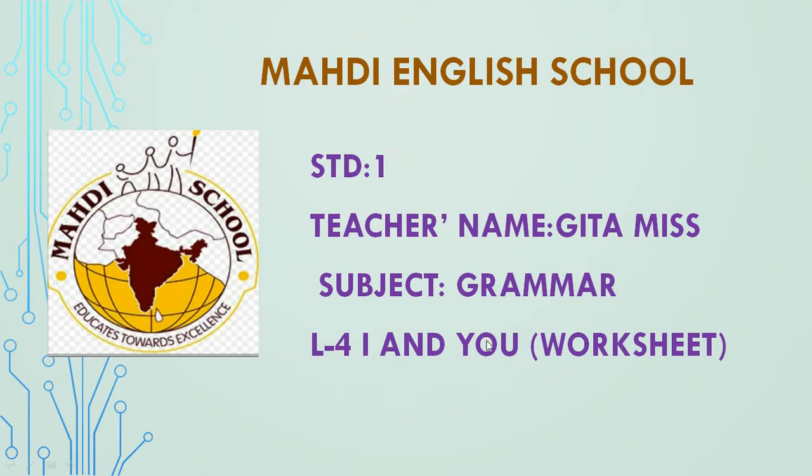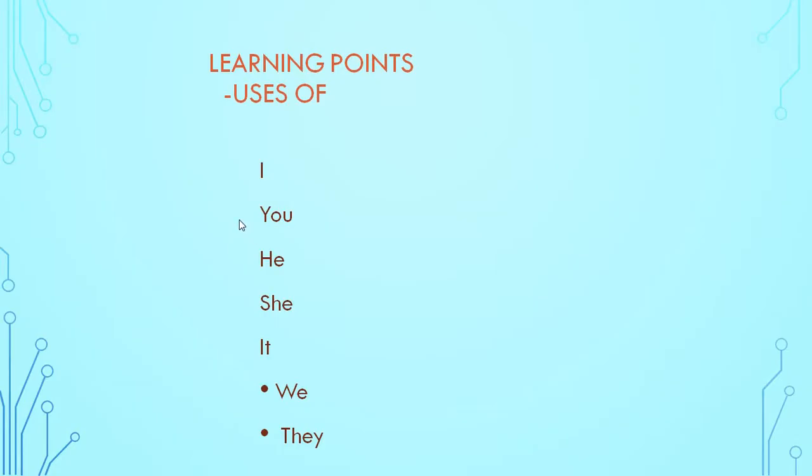So today our subject is grammar. Lesson number 4, I and you. Okay? So today, what are the learning points today? Uses of I, you, he, she, it, we, they. Okay, these are our points. Today we have learned this. So today this is our revision, you know.